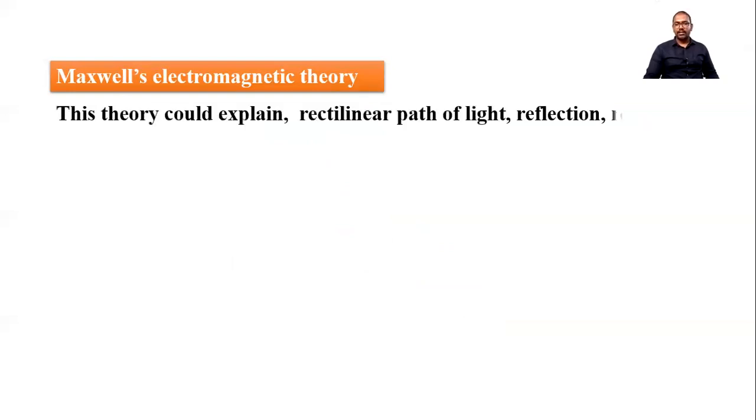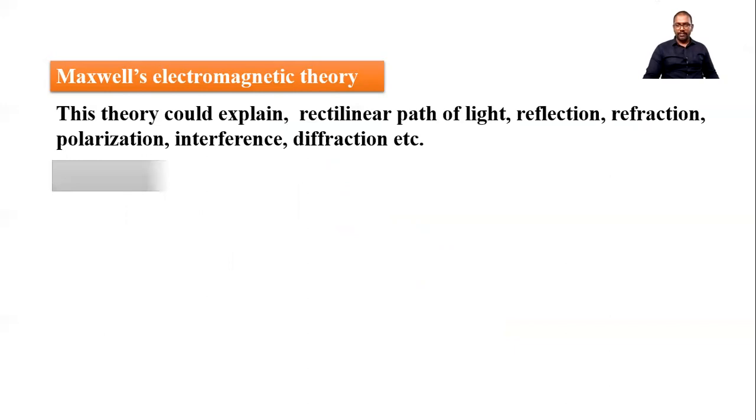Maxwell's electromagnetic theory could explain the rectilinear path of light, reflection, refraction, polarization, interference, diffraction, etc.